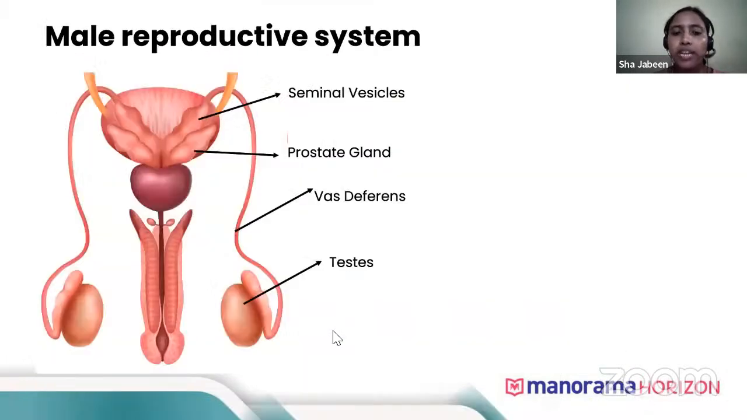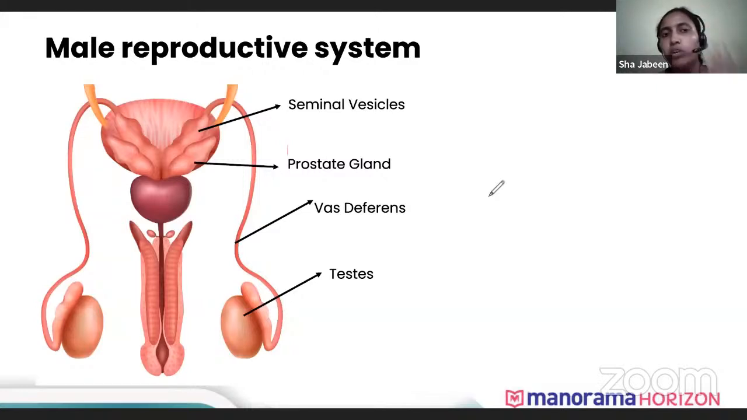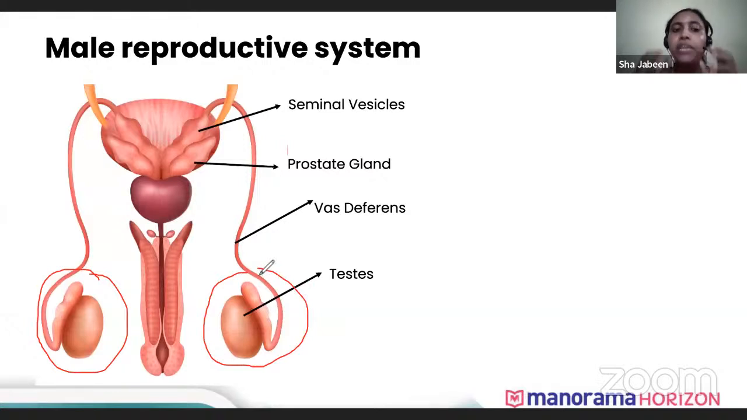Okay, now let's see the male reproductive system and the female reproductive system. Now the male reproductive system is usually seen below the abdomen, below our intestine, just below the abdomen. Here you can see that there are two testes. A pair of testes are seen in the male reproductive structure, and these testes are usually covered by a sac-like structure. That sac-like structure, we call it the scrotum.